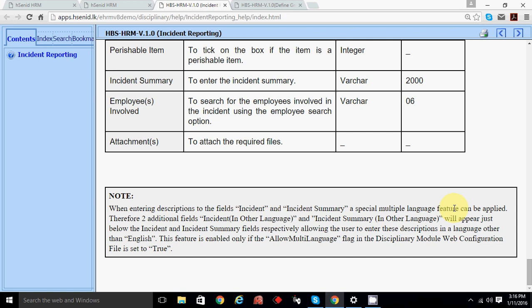I don't think Hindi is there. Maybe Tamil and English. I don't know. We have to check with the development team.